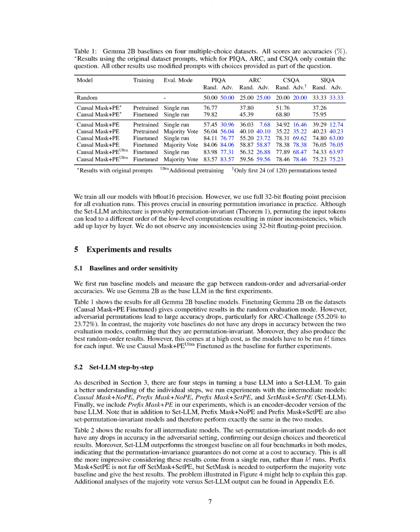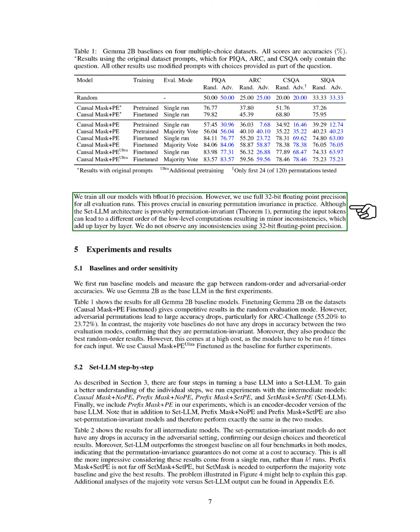Section Summary. In this section, we describe our experimental setup to evaluate the effectiveness of our Set-LLM approach using 5 models on 4 multiple-choice datasets, emphasizing the need for permutation invariance in processing answer choices. We also outline our training and evaluation methods, including additional pre-training and the use of various baselines, while ensuring that our models maintain accuracy across different permutations of input.